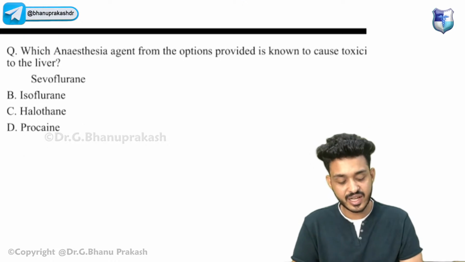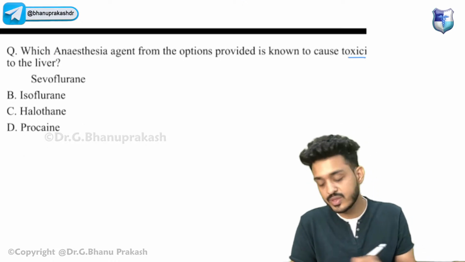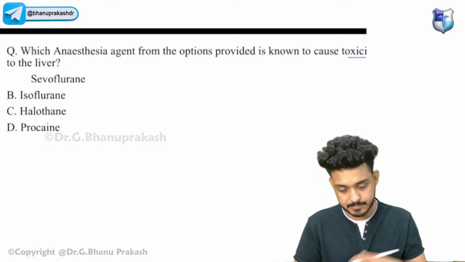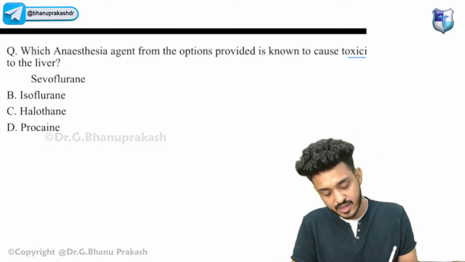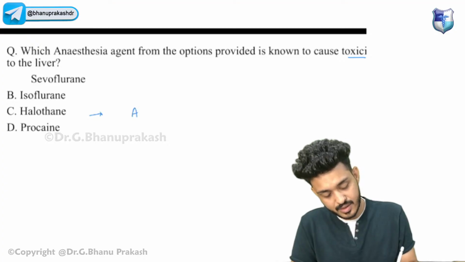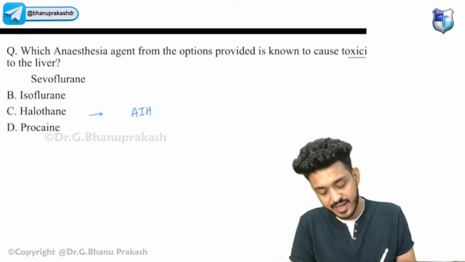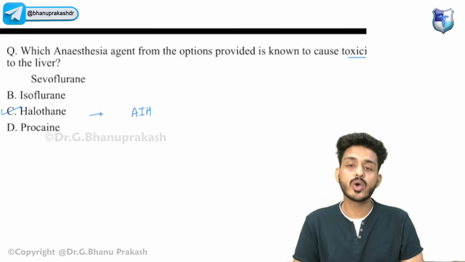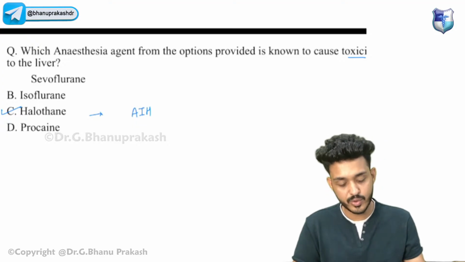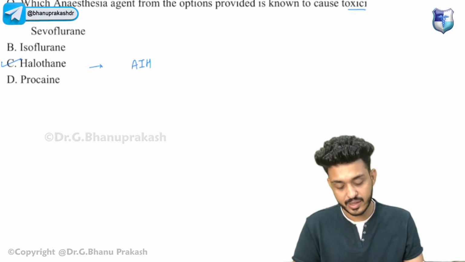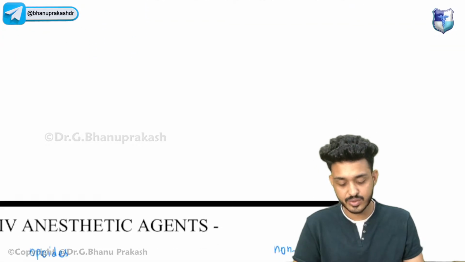Which anesthesia agent from the options provided is known to cause toxicity to the liver? Try to answer this one. These are all your previous year questions. I know you know all the answers. Halothane will be causing what? Autoimmune hepatitis. Halothane will be causing what? Autoimmune hepatitis. So that would be causing toxicity to the liver.